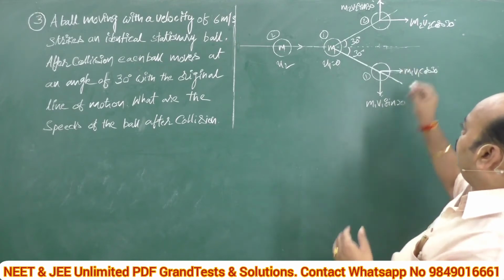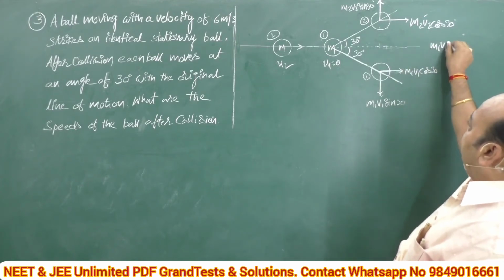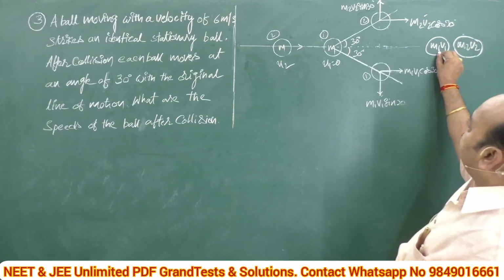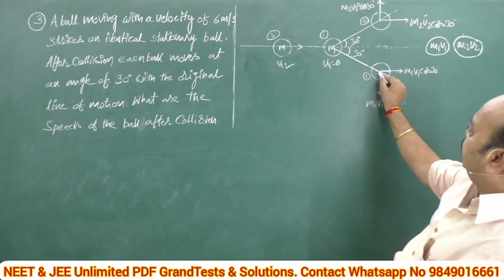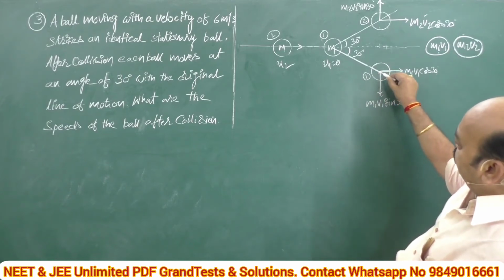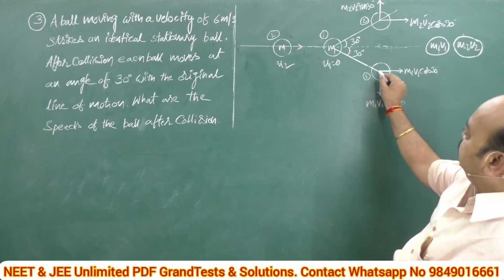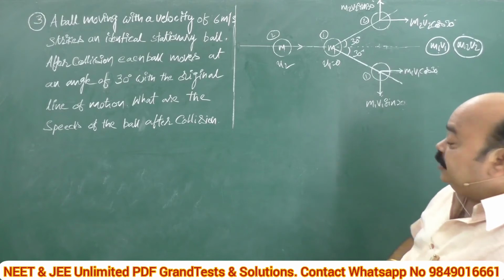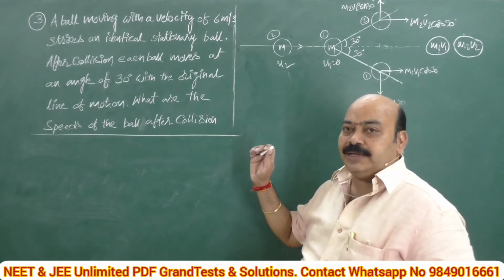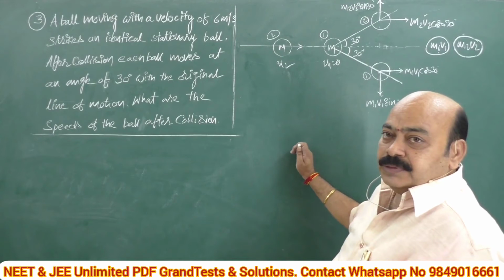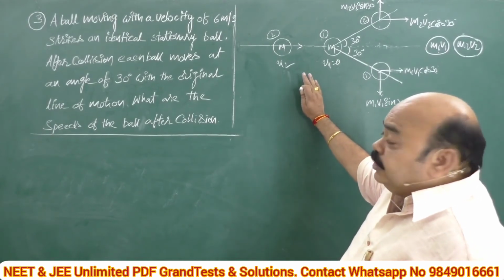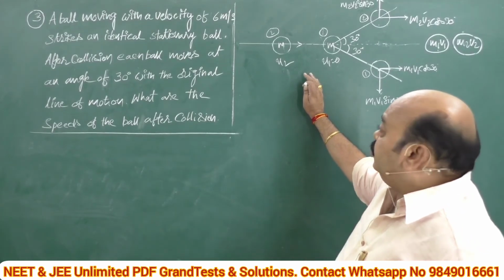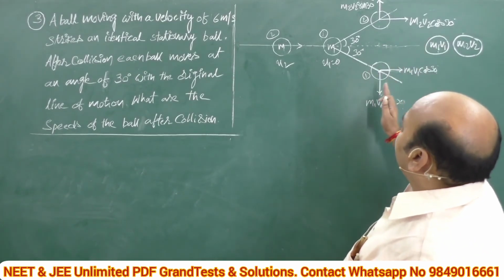If m1 v1 and m2 v2 are the final momenta, I am resolving this m1 v1 into m1 v1 cos 30, m1 v1 sin 30. That means in the horizontal and in the perpendicular. This is also same in the horizontal and the perpendicular. For simplicity's sake, we will do one thing. It is better to apply conservation of momentum both in the horizontal and in the vertical direction.